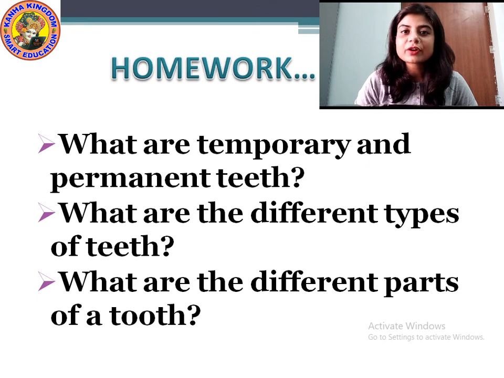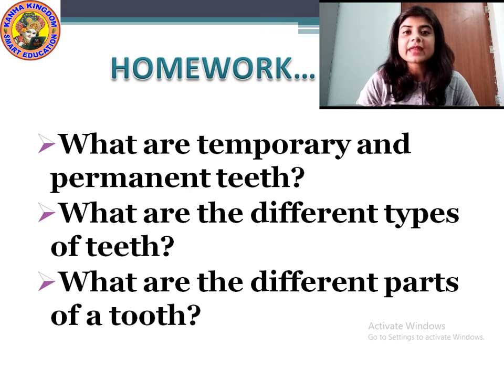Students, I will just give you a few questions. Please practice them at home. Okay? First question is, what are temporary and permanent teeth? Then question number 2 is, what are the different types of teeth? Incisors, canines, premolars and molars.